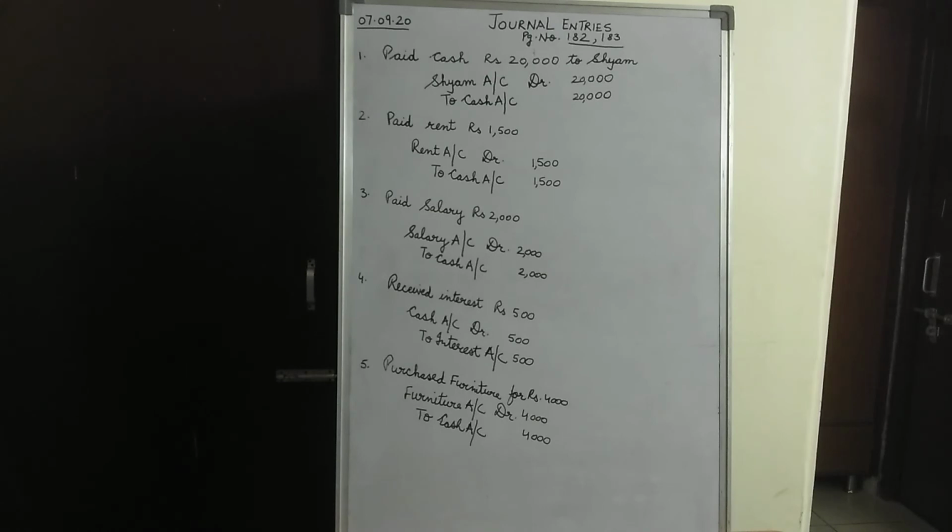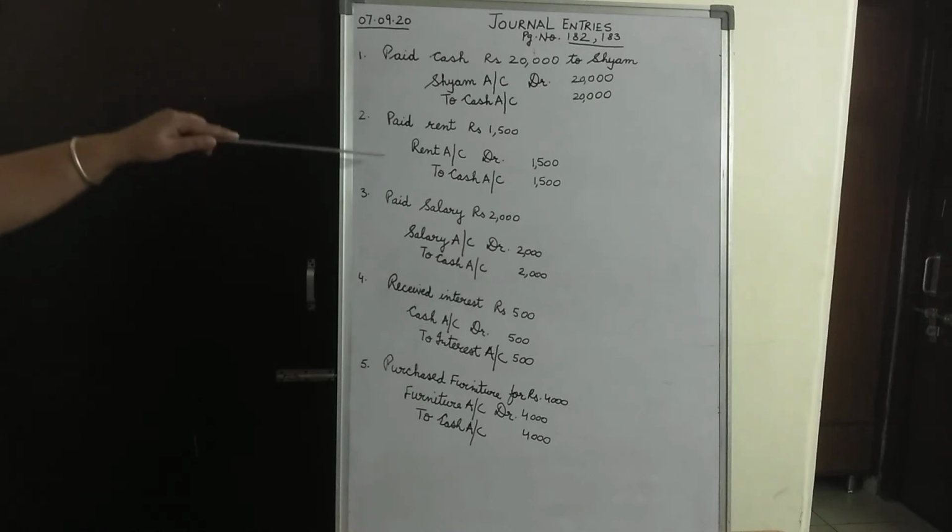The next thing in this transaction is cash. Why cash? Because rent is paid in terms of cash. Cash being a tangible asset, the rule for real accounts will be applicable on it. And the rule states that debit what comes in, credit what goes out. So when we are paying rent for anything, that is maybe a building or an office or a factory, we are paying it in terms of cash. So cash is moving out of the business.